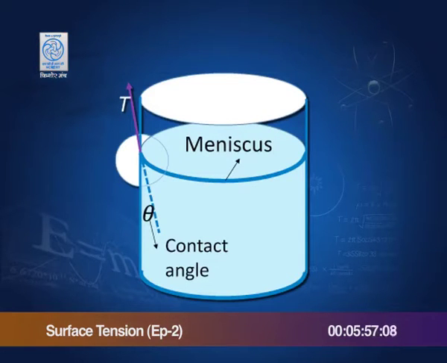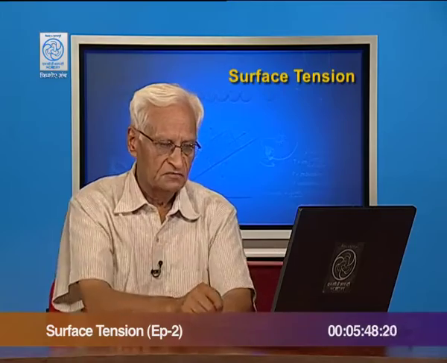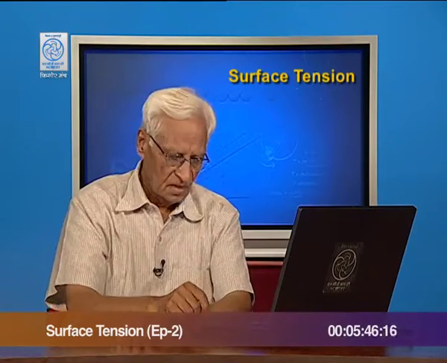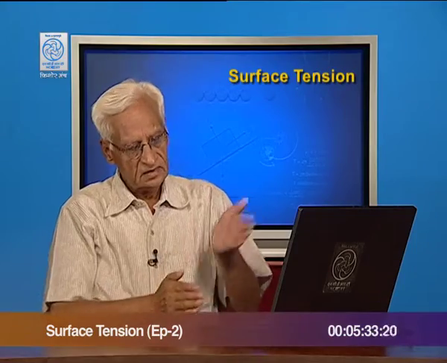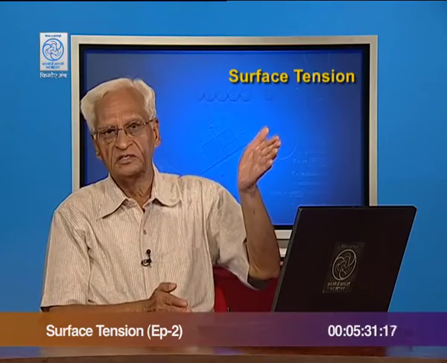I explained to you the meniscus of water is concave upwards, and I also explained to you the angle of contact theta. Now, this is concave because the molecules in the glass wall attract the molecules of water near the wall and they get pulled upwards.